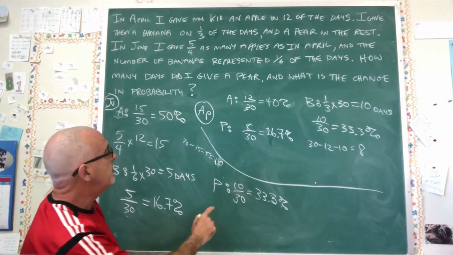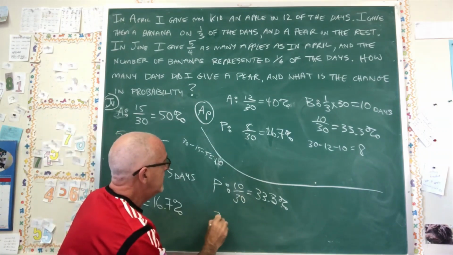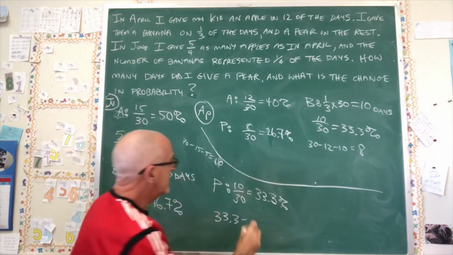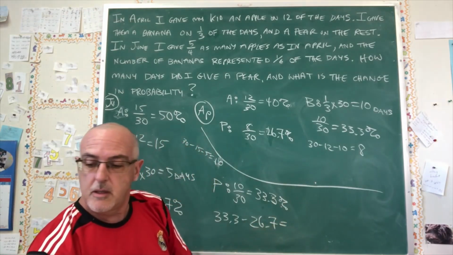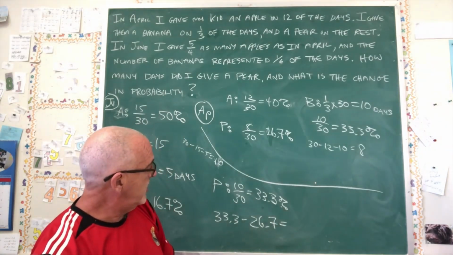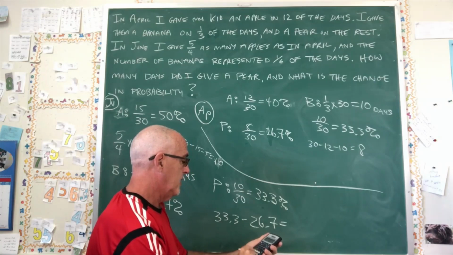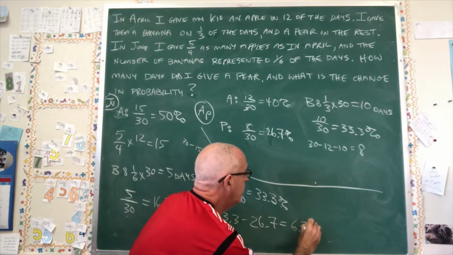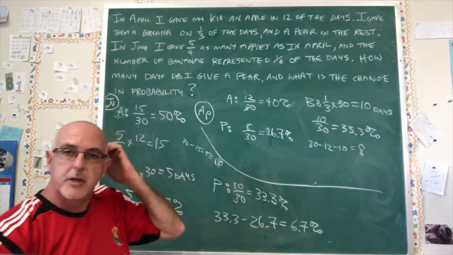So the change in probability is the change in pear probability, which is 33.3 minus 26.7. Did I do that part? It is going to be 6.7, isn't it? Yep. So the change in probability is now given and the question is now complete.